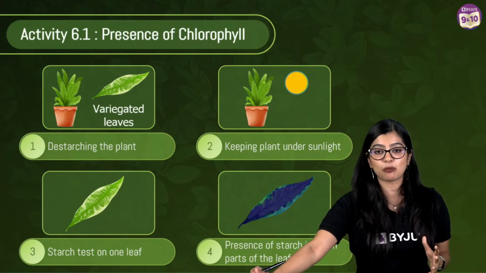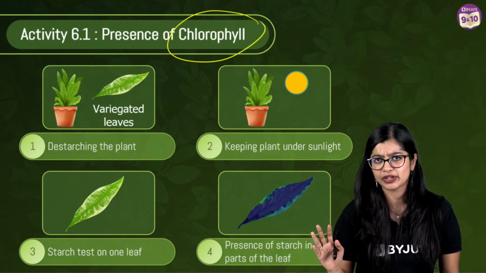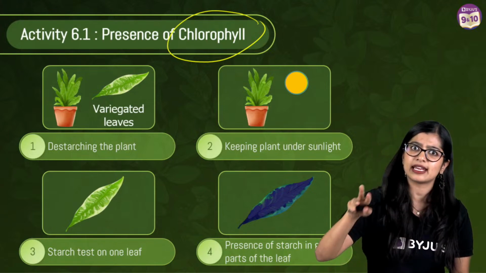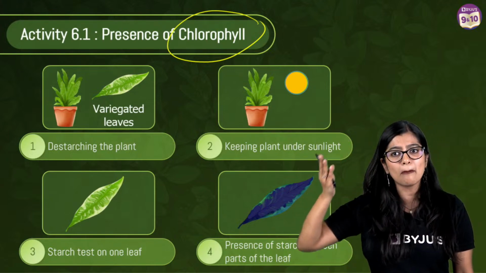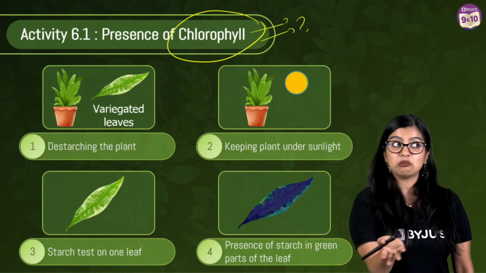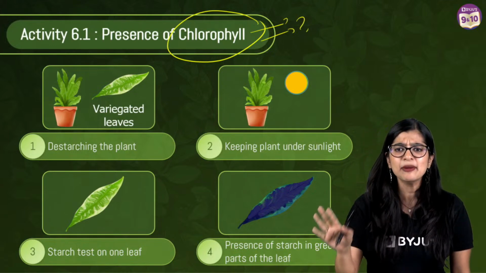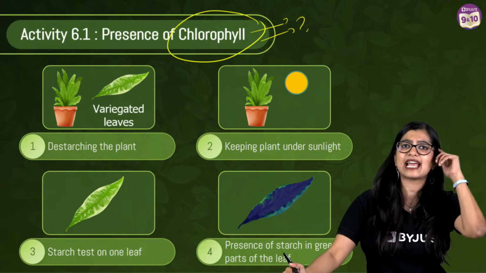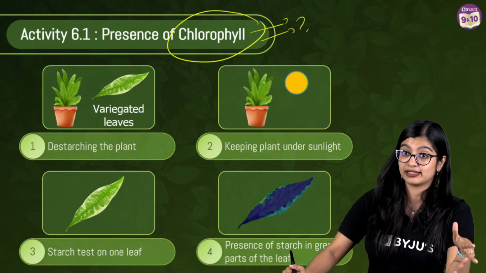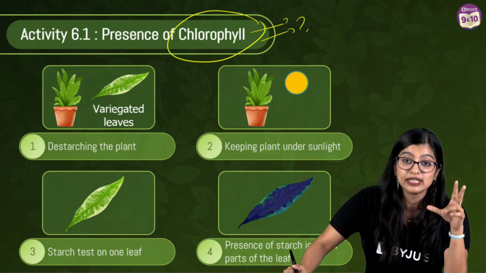Activity 6.1 will tell you whether chlorophyll is needed or not. So far I told you photosynthesis is happening, sunlight is necessary, chlorophyll is necessary. But how do we know that the plant will not do without chlorophyll? Is there any actual proof? It's very important that as science students, we always test and ask those questions. Is it really possible for me to do without it? If yes, very good. If not, let me see what happens. So you need to ask a lot of questions to understand.